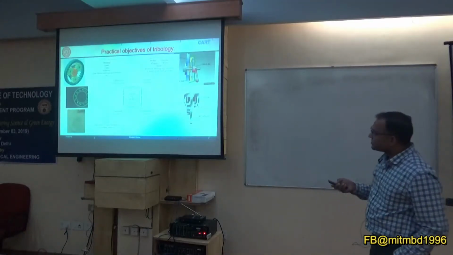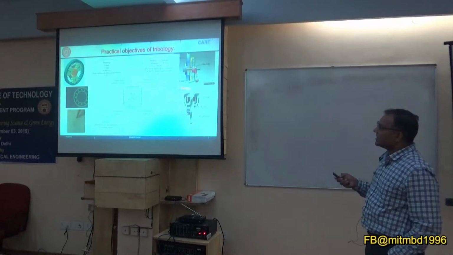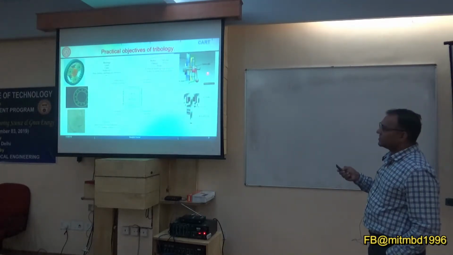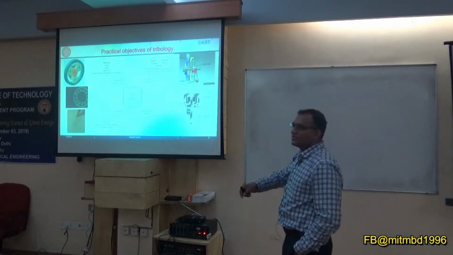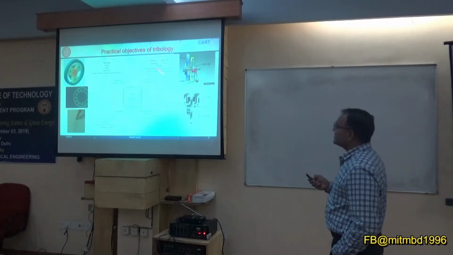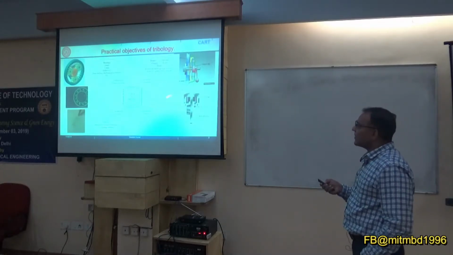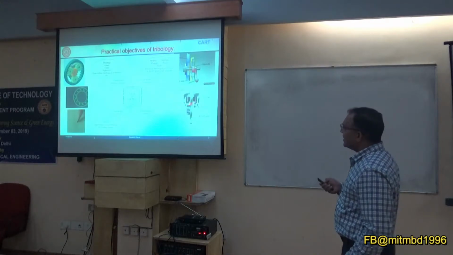This edge, minimum friction, minimum wear, and here minimum wear, maximum friction. These two cases. Your brake pad should not wear. If it is wearing, maybe you have to replace it. So here the case is, it should offer you high friction, but at the same time low wear.